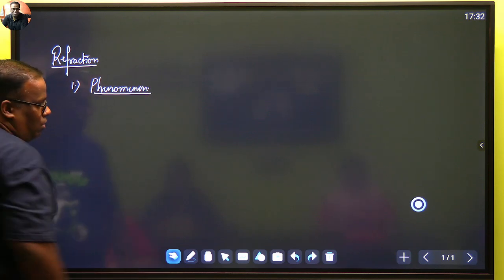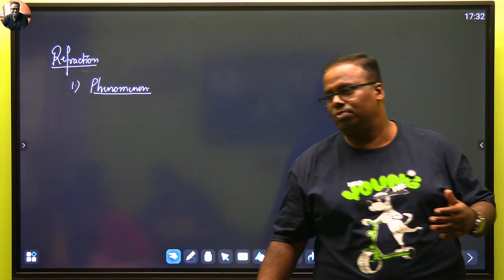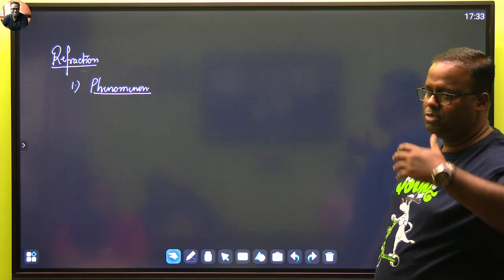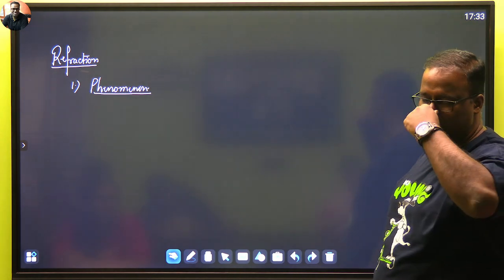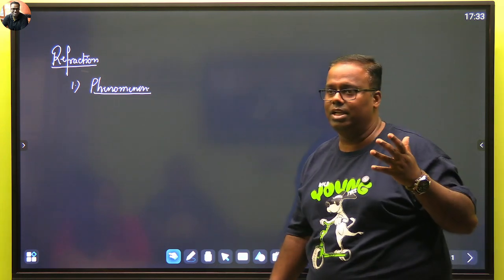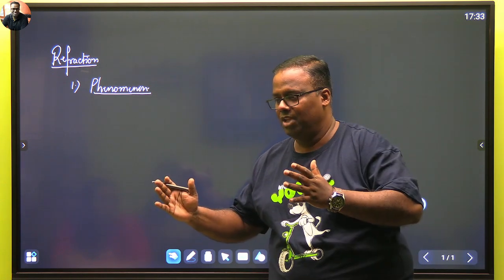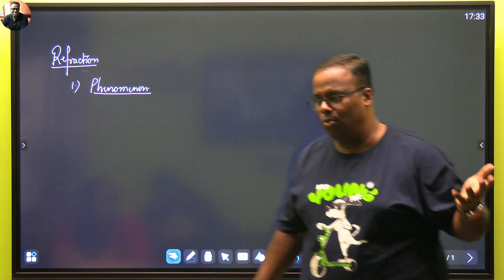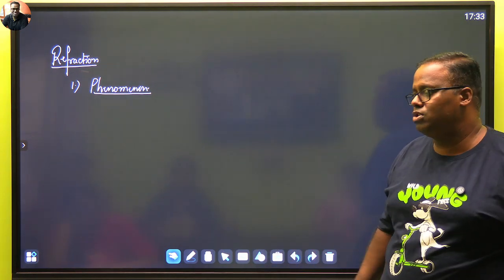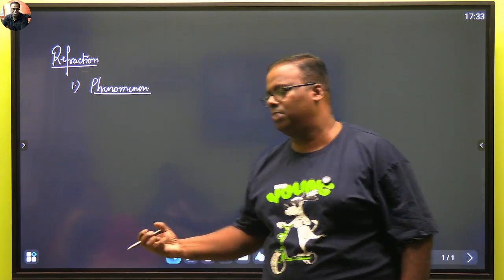Okay, refraction. Well, reflection was when light rays hit a reflective surface and are sent back into the same medium. Here we're talking about whenever light is passing through a transparent or a translucent medium, then not all the rays get reflected back. One can ask: if light rays pass through a glass slab, is every ray getting refracted? No, reflection will happen. However, refraction will also happen. But if it hits an opaque surface, then either reflection might happen or absorption might happen.